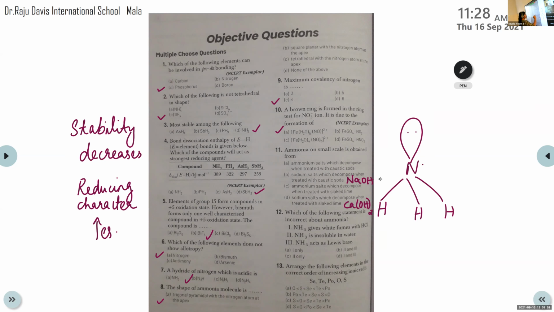So the correct answer is option A and option C: ammonium salts which decompose when treated with caustic soda and slaked lime. Clear, children?